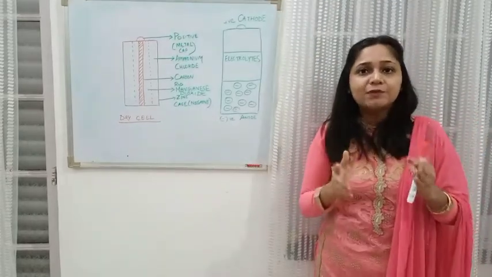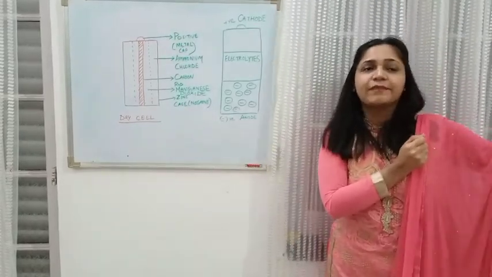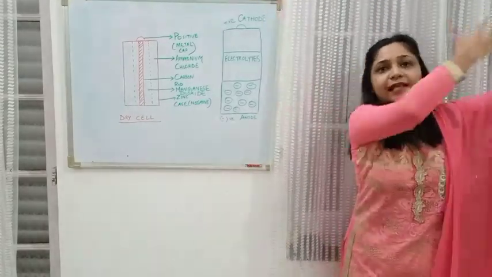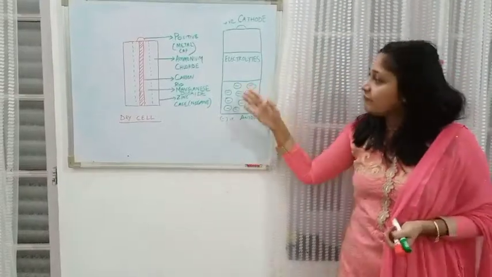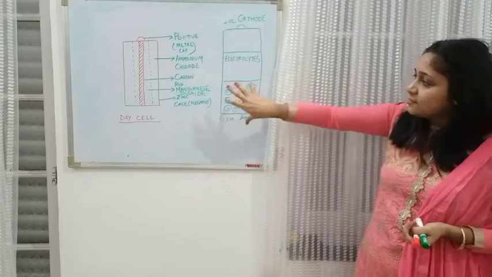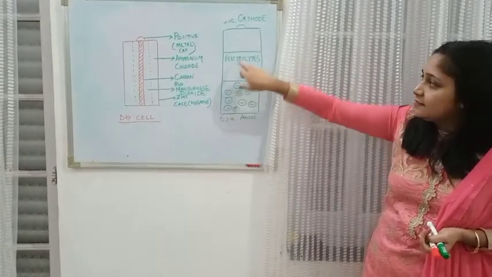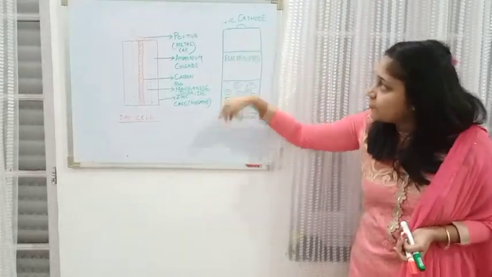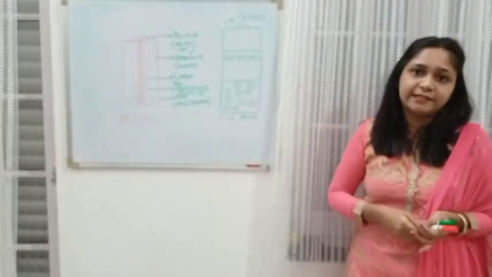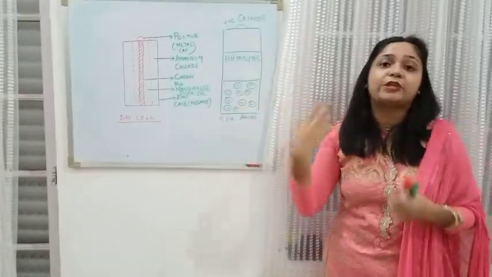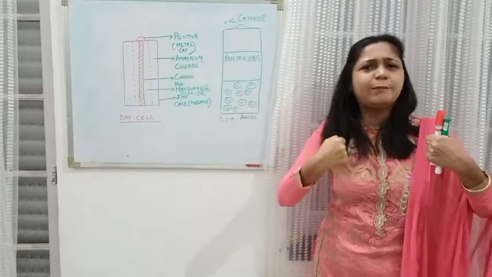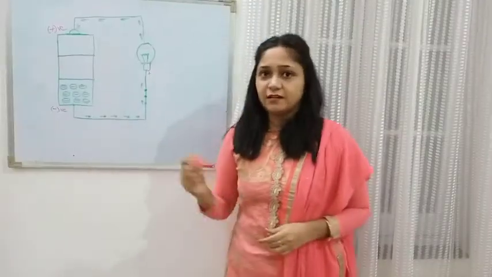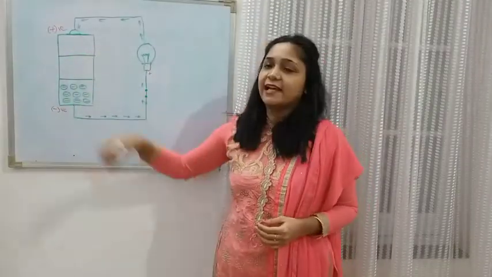Now, what do dams do? They store the water. And once there is a water crisis, they open the gates and that water gets released. In the same way, this is also like a dam. This is storing all the electrons, and the electrolyte is like the dam's gate, preventing the flow of electrons from this side to this side. So we call this potential difference. It means here there is a big potential to move, and here the potential is zero.